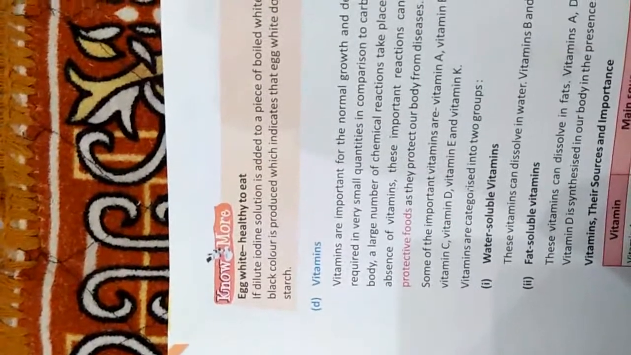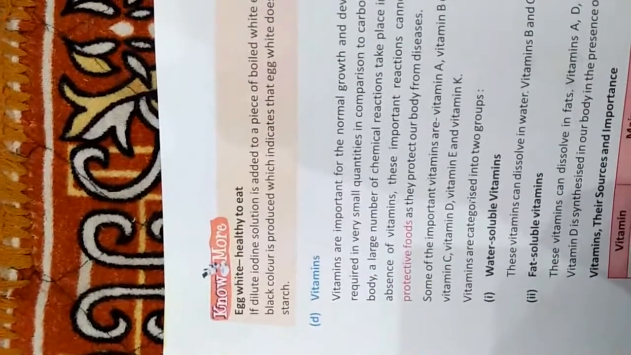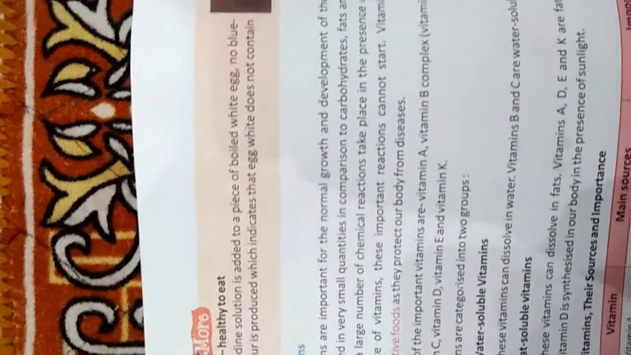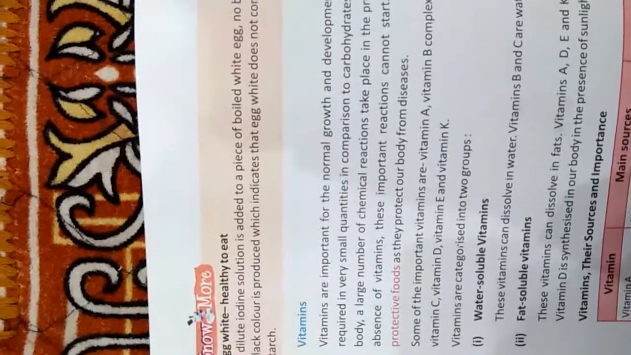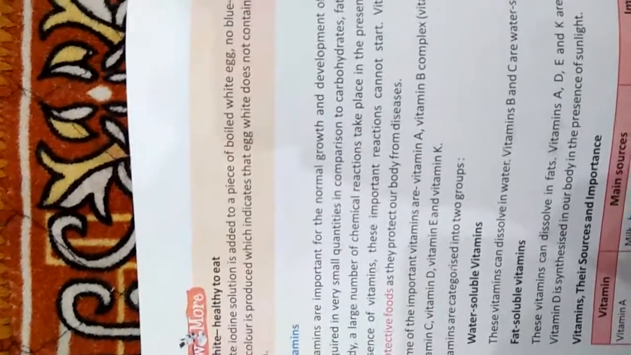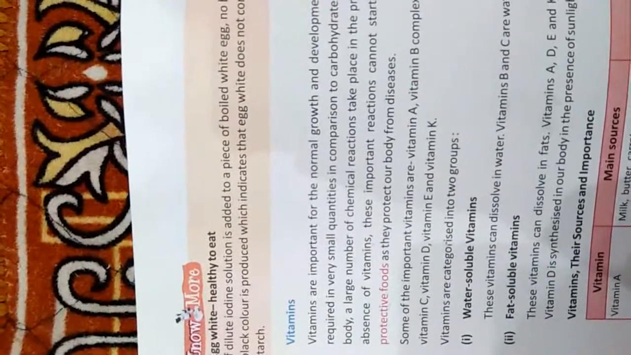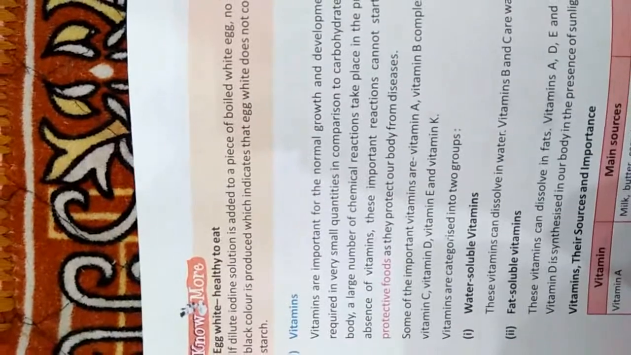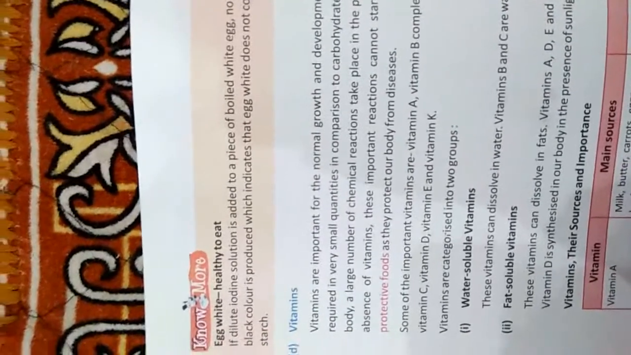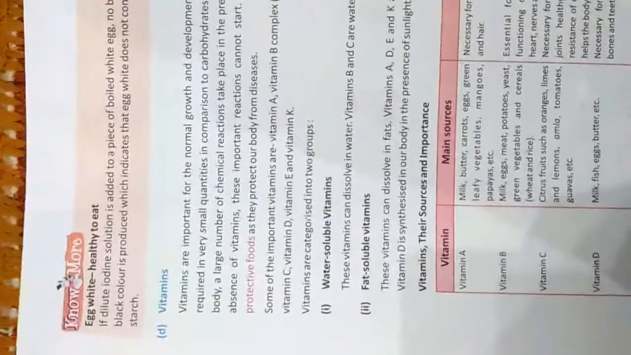Here we have our next note, related to the egg white part. If dilute iodine solution is added to a piece of boiled egg white, no blue-black color is produced, which indicates that egg white does not contain starch. Basically, it contains protein. The white part of the egg is rich in protein, not in starch. It does not contain starch even in a little amount.